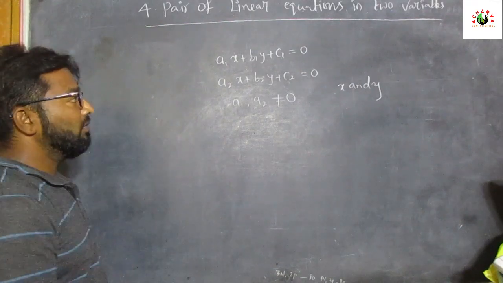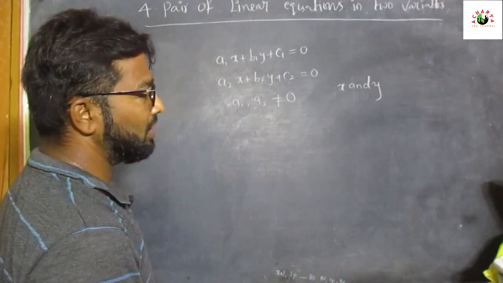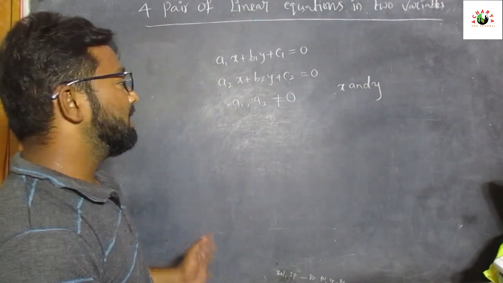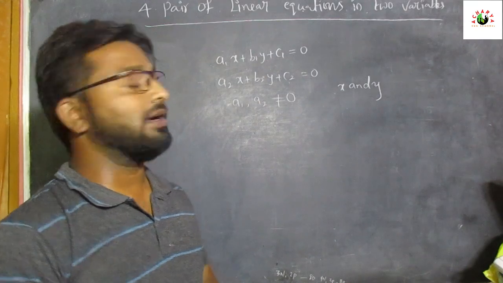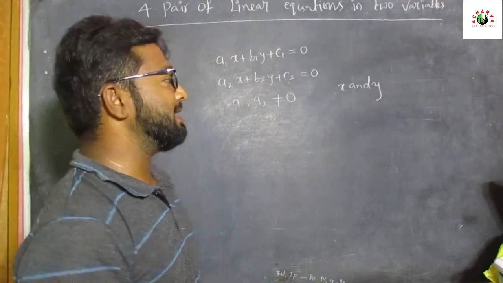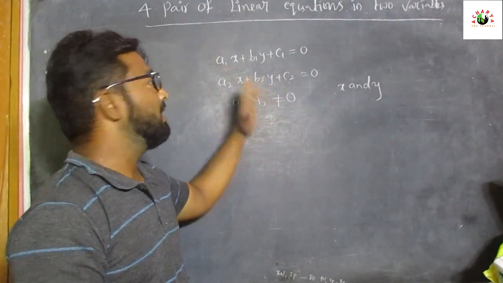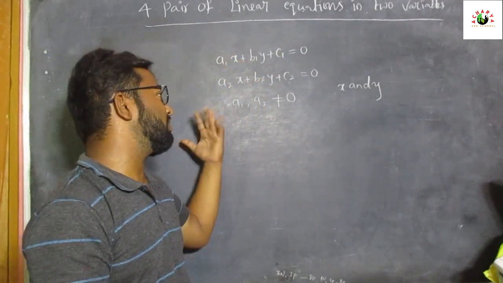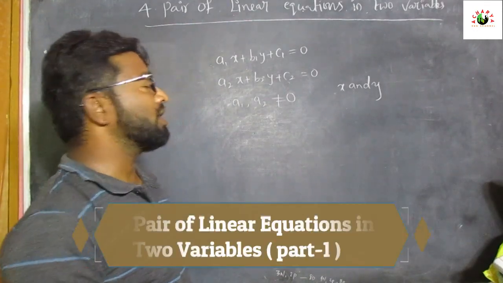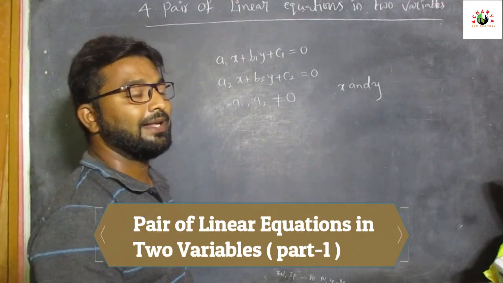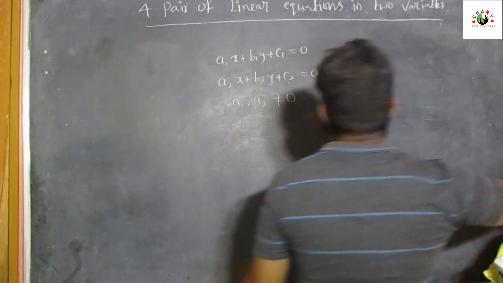Okay. So now we have some conditions. What is the solution of linear equations in two variables? The pair of values of variables x and y which satisfy the equations a1x plus b1y plus c1 is equal to 0 and a2x plus b2y plus c2 is equal to 0, that we can call the solution of the pair of linear equations in two variables.